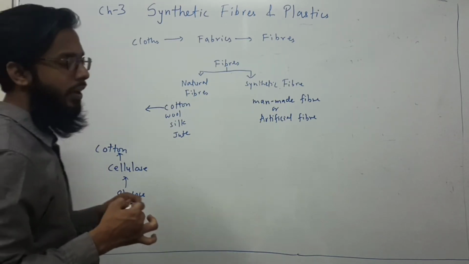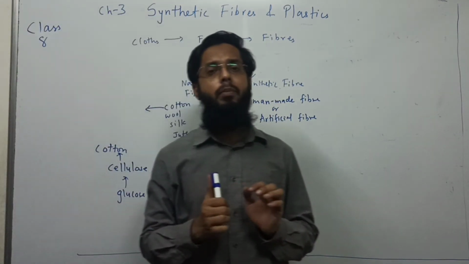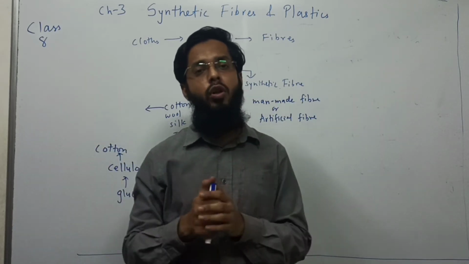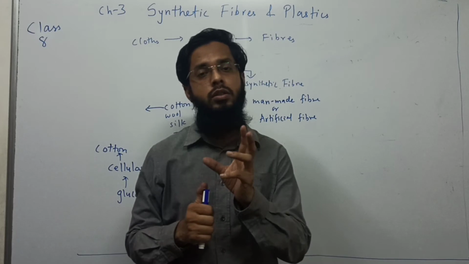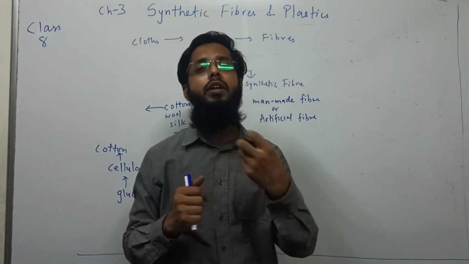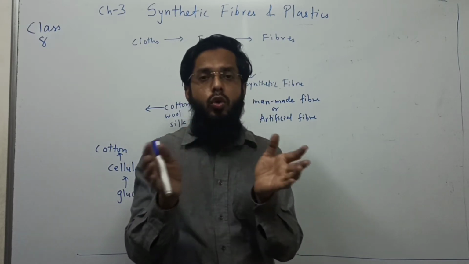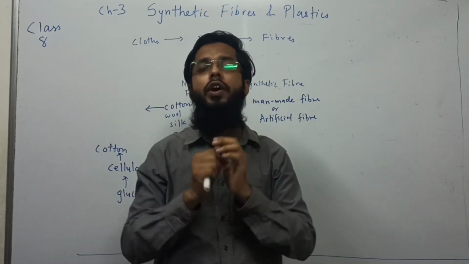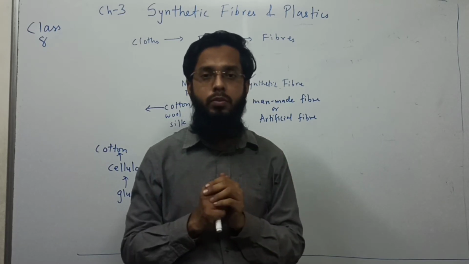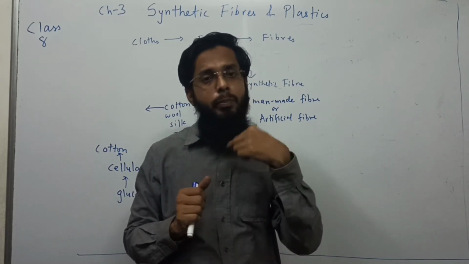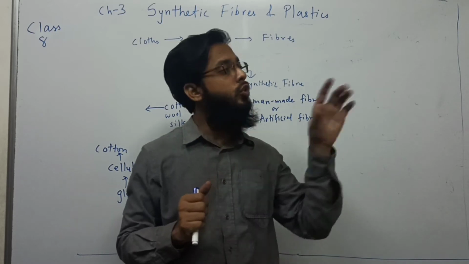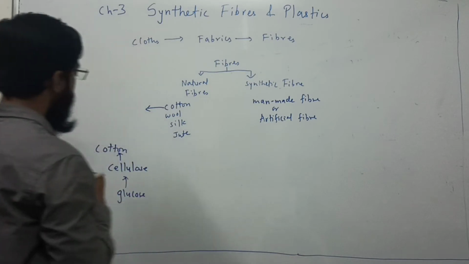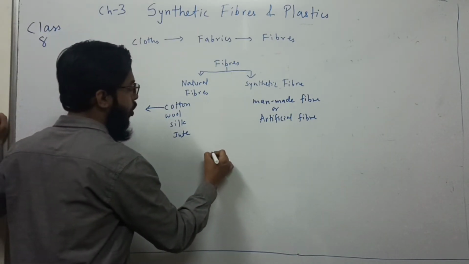Let's take an example, like in a building. What happens in a building? The building is made up of different walls, and those walls are made up of bricks. So there is a repeating unit, which is bricks. So many bricks join together forming a wall, and so many walls joining and forming a building or a classroom. Are you getting my point? So there is a repeating unit which is continuously repeated. So that single unit which is repeated is known as monomer.